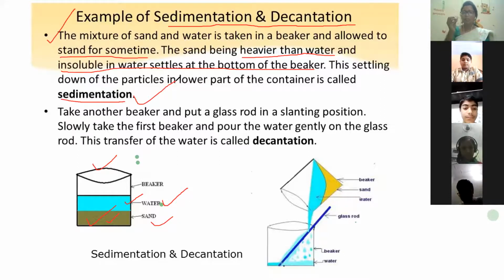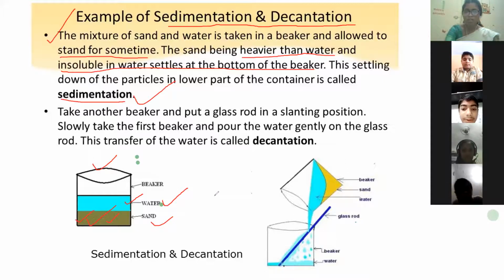Sedimentation means the particles which are heavy and which are not dissolved, which are insoluble. So is sand soluble or insoluble? It is insoluble. It will not dissolve. Okay, and it is heavier than water. So it will settle down. So this process is called sedimentation. So you have to take a video of that.